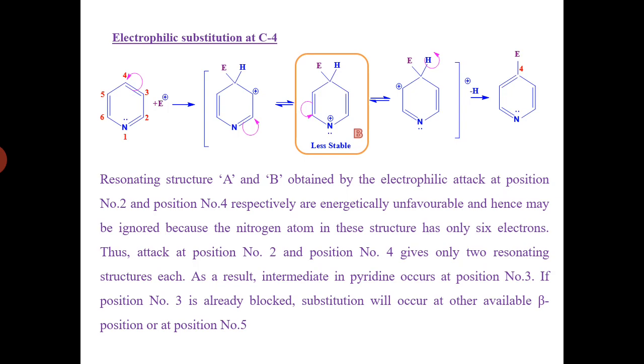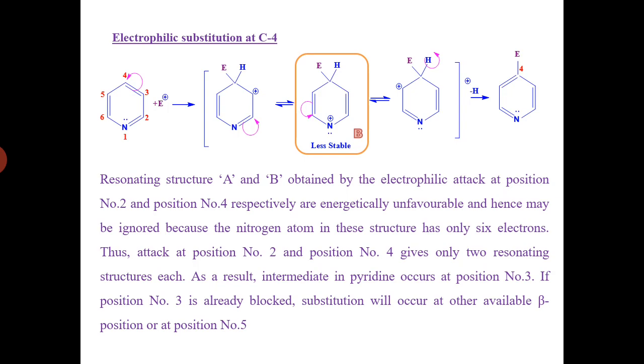Thus, attack at positions 2 and 4 gives only 2 resonating structures each. As a result, substitution in pyridine occurs at position number 3.